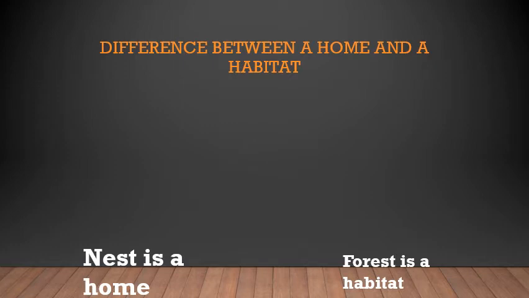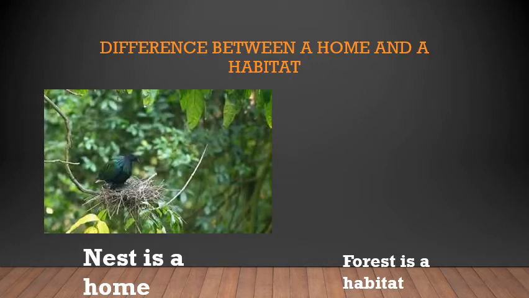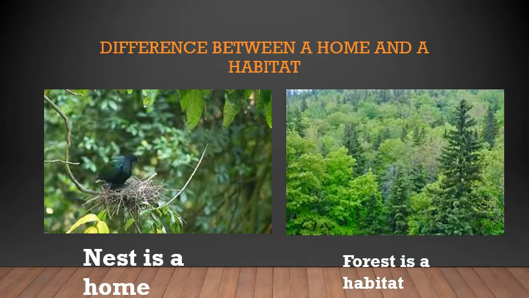What is the difference between a home and a habitat? If you take an example of a nest, the bird's home is a nest, but the nest is present in the forest. So, the forest is the habitat and the nest is its home. In the same way, our house where we live is our home and the city where we live is a habitat. That is the difference between a home and a habitat.